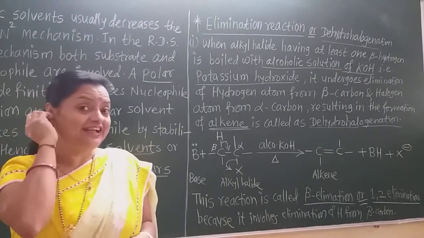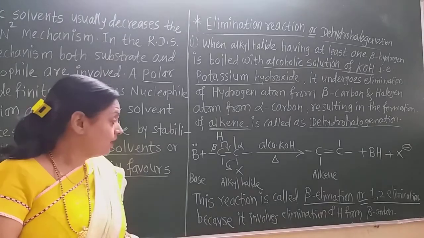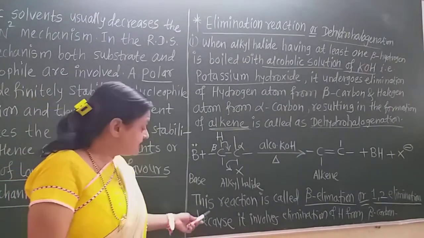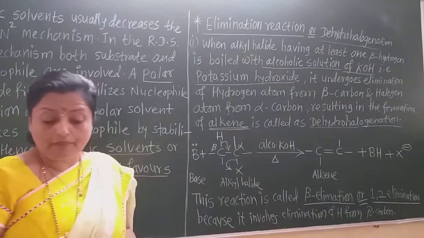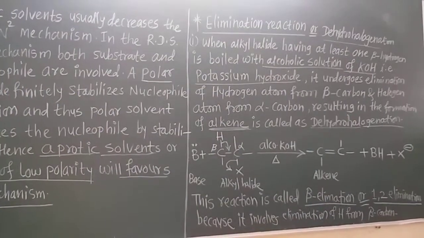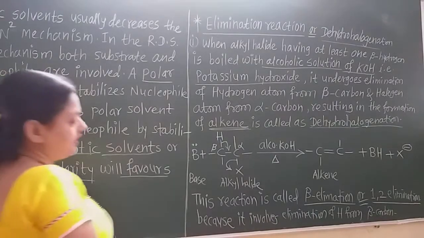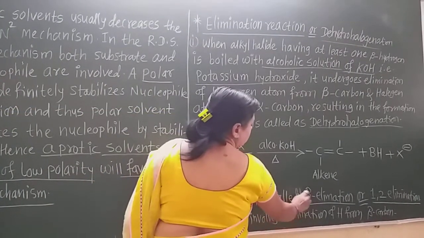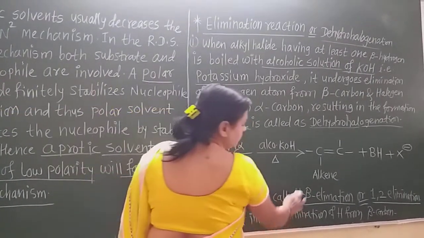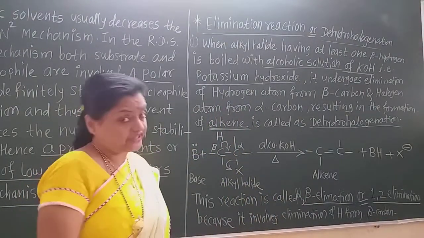This is what I generally show you. We will see the particular reaction later. Now this reaction is called the alpha beta elimination. Why? Because the halogen is removed from the alpha carbon and the hydrogen from the beta carbon. This is called the alpha beta elimination reaction, or 1,2 elimination reaction also.